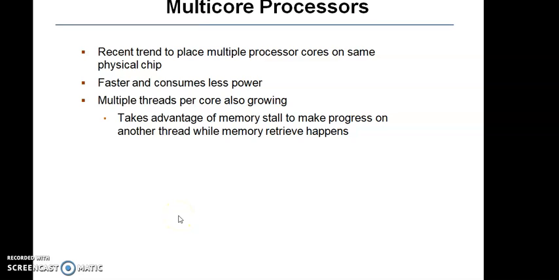Let us see multi-core processors. Examples like the i3 processor and i5 processor are called multi-core processors. The design trend is to place multiple processor cores on the same physical chip. It is faster and consumes less power. Multiple threads per core is also growing. It takes advantage of memory stall to make progress on another thread while the memory retrieval happens.